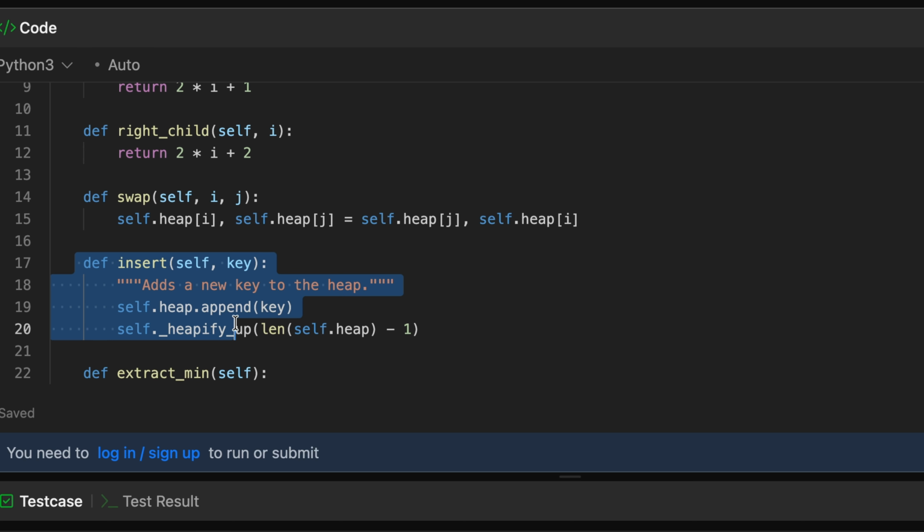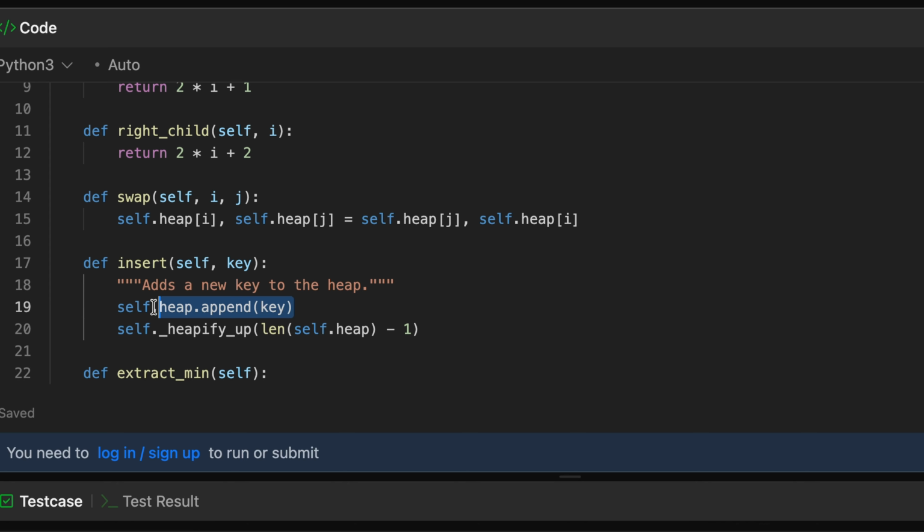Now here is the function that inserts a particular element inside of the heap. So we will take the element or the key that we want to insert in the heap, and then we will take the heap, and then here in the heap array we are appending or we are adding this thing at the end. So the append function will take this particular given input, the key or the element, and append it at the end of the heap, just like we were doing in the drawing explanation.